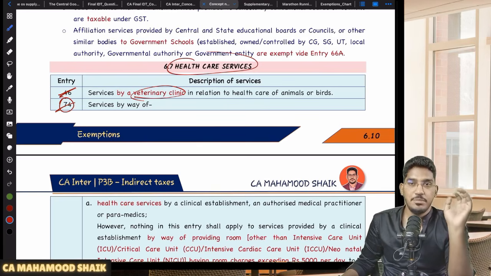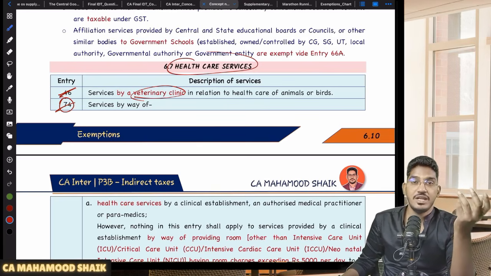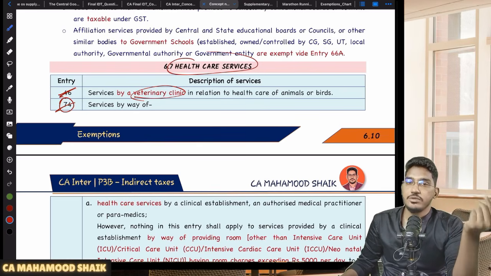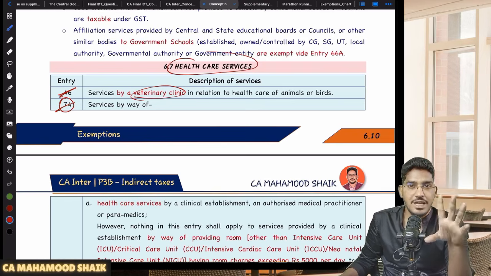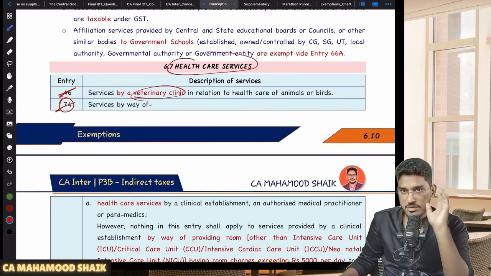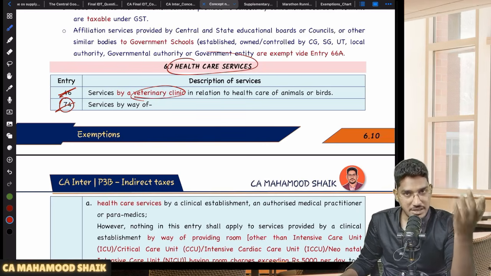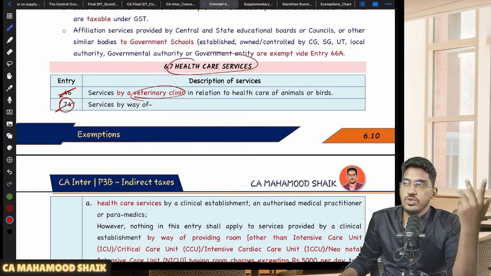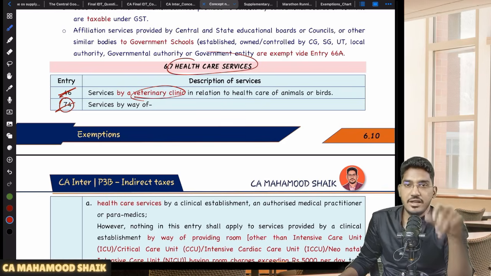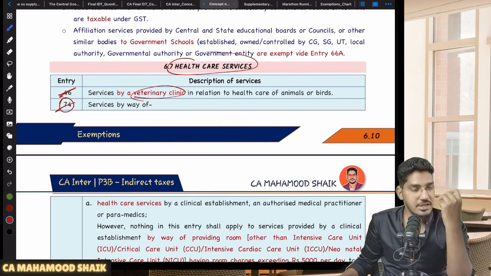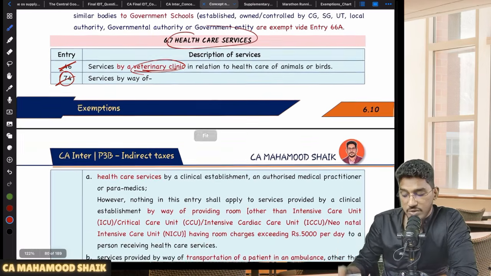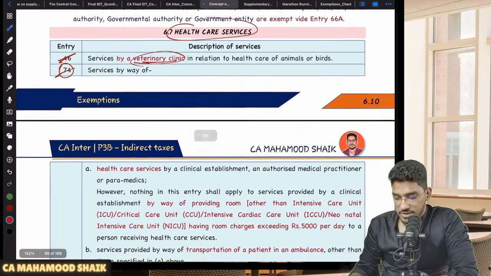So if you are having any pets or if you are growing any animals for the purpose of food, fiber, etc., like you are growing buffaloes and all, that buffalo has become sick, you took it to the veterinary clinic. For that they will charge you some consideration and do the treatment for that buffalo. Sir, will that be exempted? Yes, it will be exempted. So you are having dogs, cats, etc., they got sick, you took them to the veterinary clinic and they treated and they charged consideration. Exempted? Yes, exempted. So services by a veterinary clinic in relation to healthcare of animals or birds is exempted.